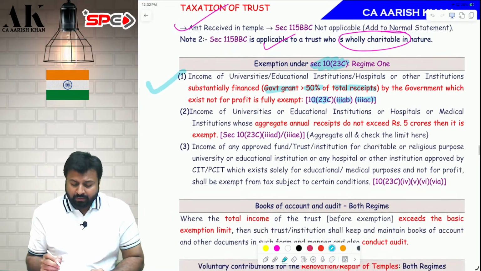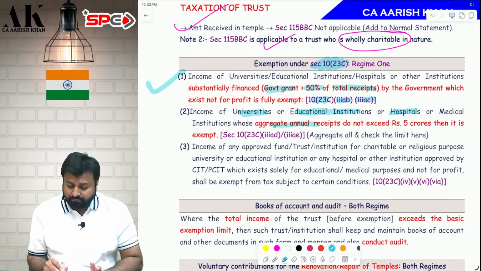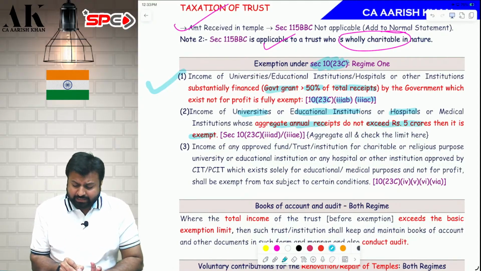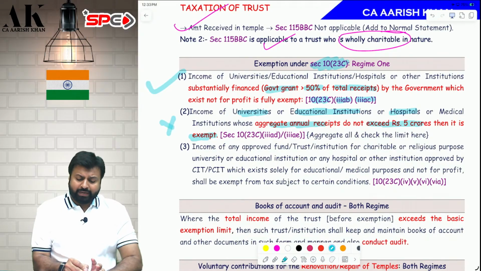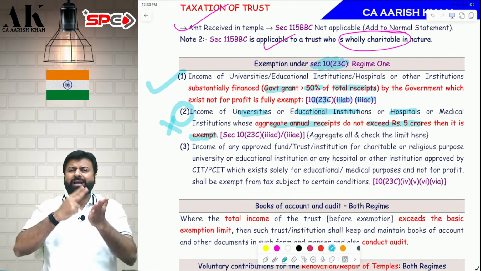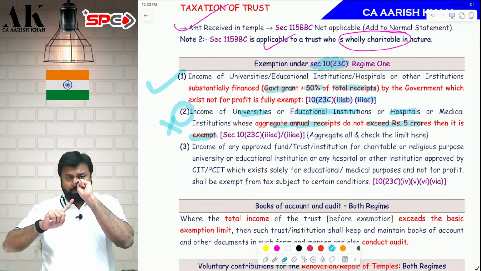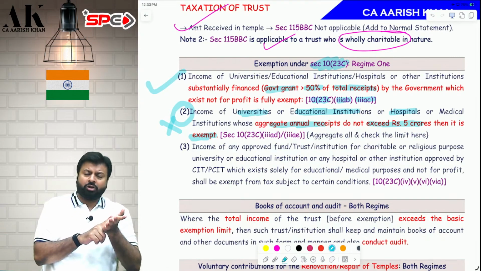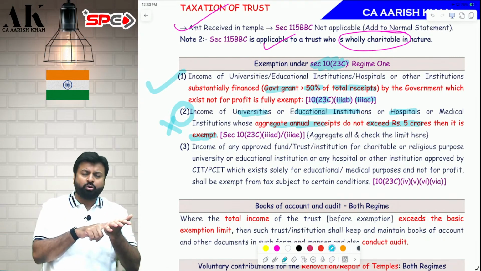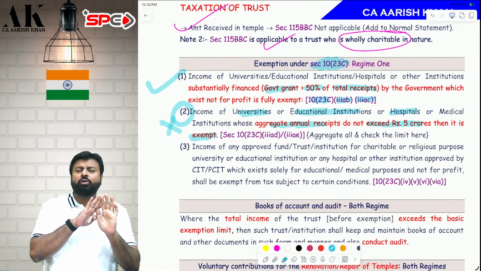Second, if you are a university, educational institution or hospital, and if your aggregate receipts do not exceed 5 crore, then it is exempt. No need to take any approval also. In this point number 2, no need to take any approval if your aggregate receipts do not exceed 5 crore. The 5 crore limit is not applicable separately for school and hospital separately. If you have one school and one hospital, take the aggregate receipts of both of them; it should be up to 5 crore. If the aggregate receipt is up to 5 crore, no need to claim any exemption.